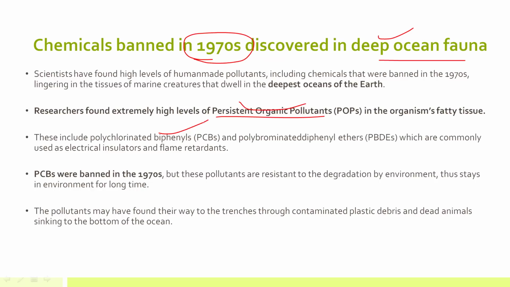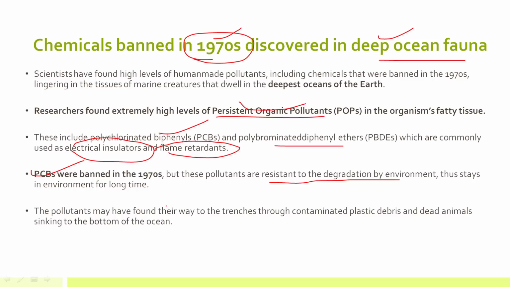These include PCBs, polychlorinated biphenyls, and PBDEs, polybrominated diphenyl ethers. These are commonly used as electrical insulators and flame retardants. PCBs were banned in the 1970s, but these pollutants are resistant to degradation by the environment, and that is why they have survived even after the ban.